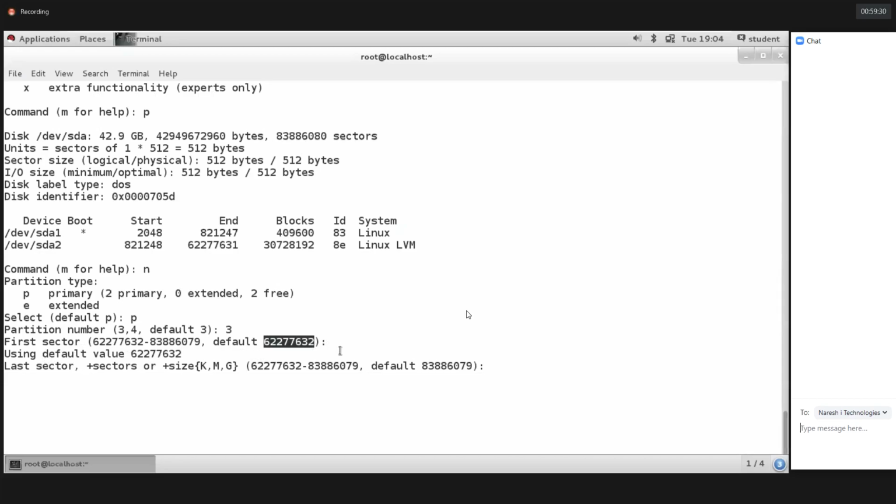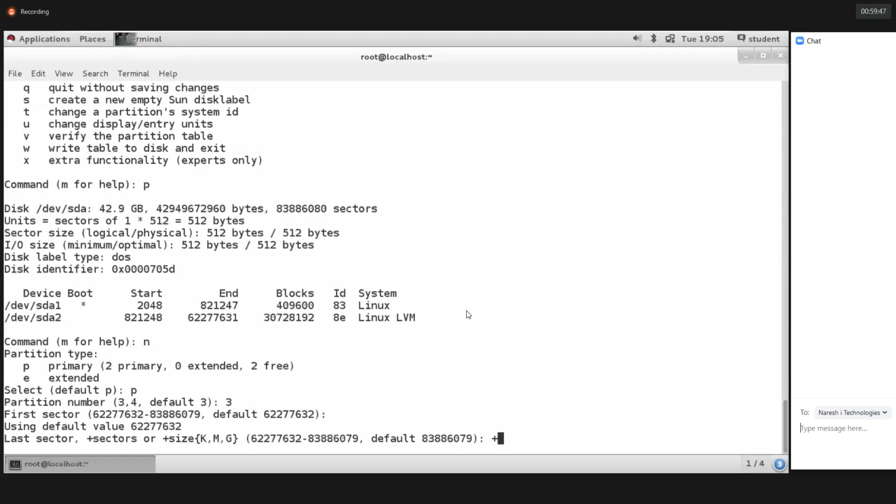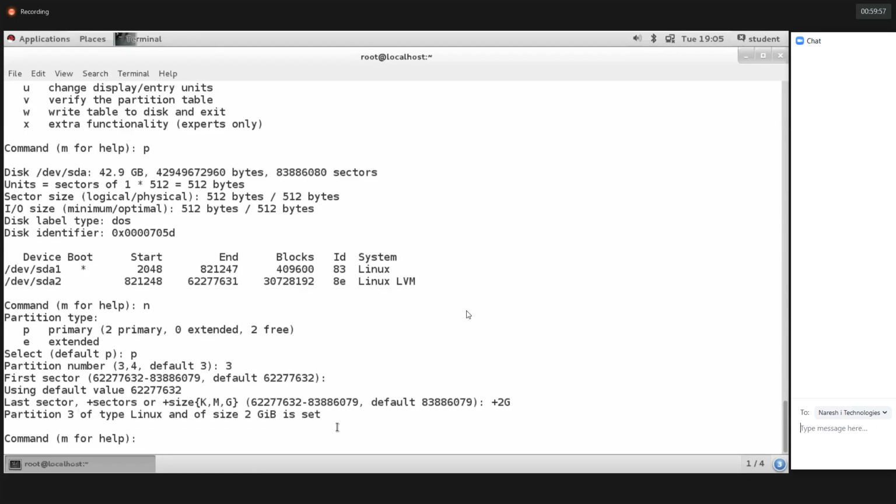Just hit enter. Then for the last sector, we need to define how much size of partition we need to create. As humans we are unable to remember all these numbers, so we define the size with the help of the size option, plus 2G, 2K, 2M. You can do it like this. K means KBs, M means MBs, G means GBs. Then hit enter.